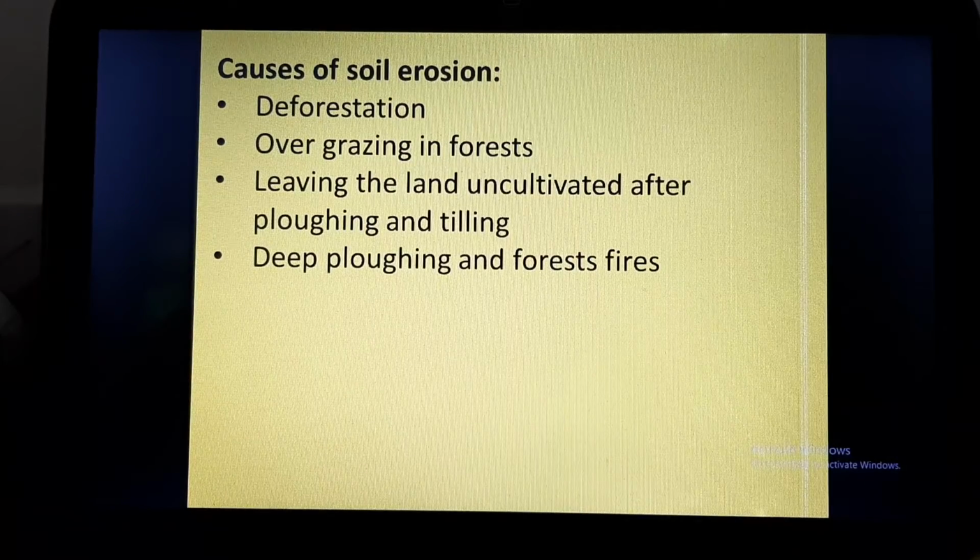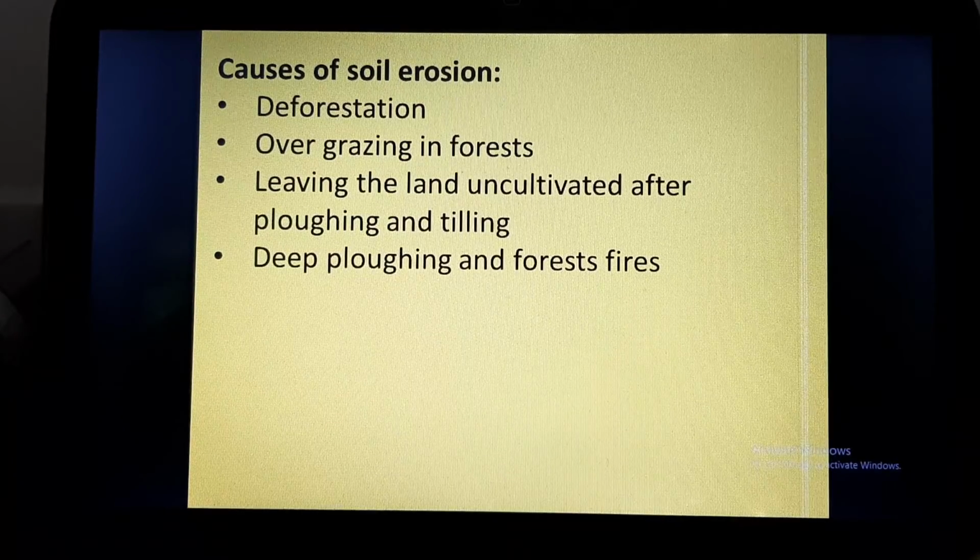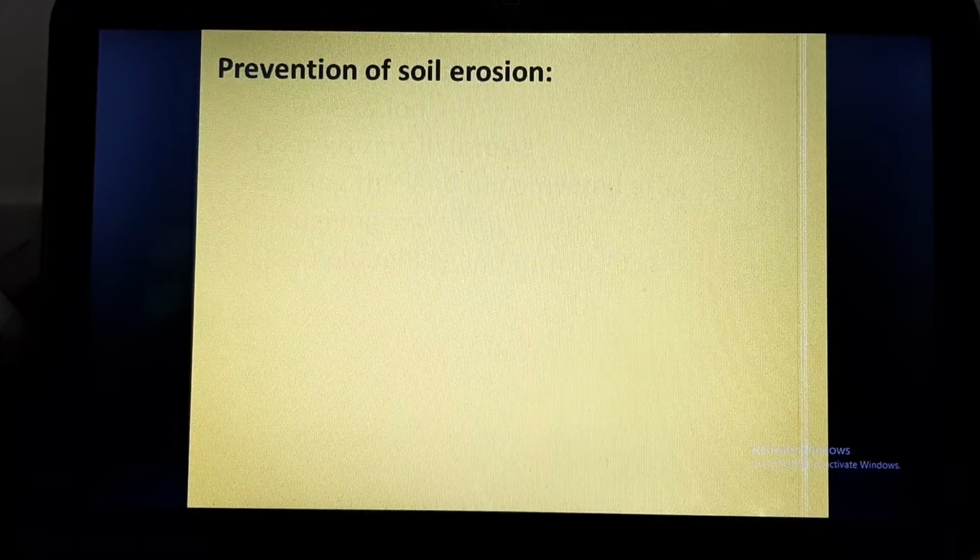Now, deep plowing and forest fire. In deep plowing, that is digging the soil deeply, the soil becomes loose and therefore even with a little wind it can fly away. And forest fire, of course, destroys the forest, which can lead to soil erosion.